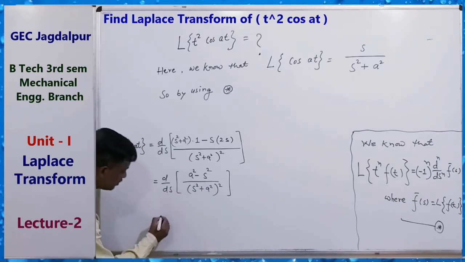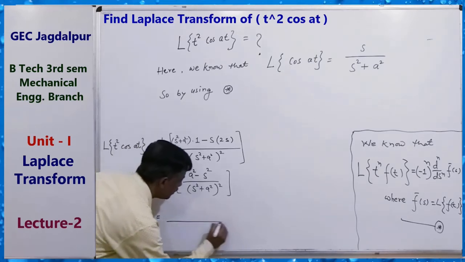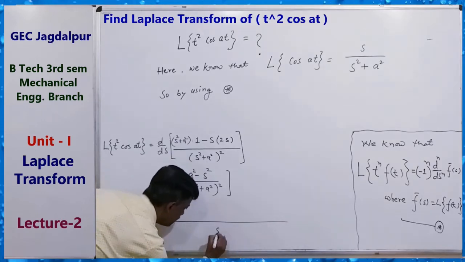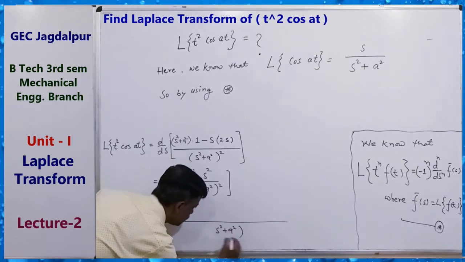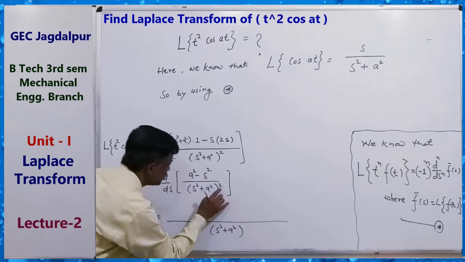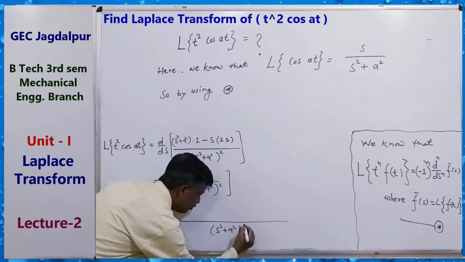Again differentiate by the quotient rule: (s square plus a square) power 2 squared, so power 4.